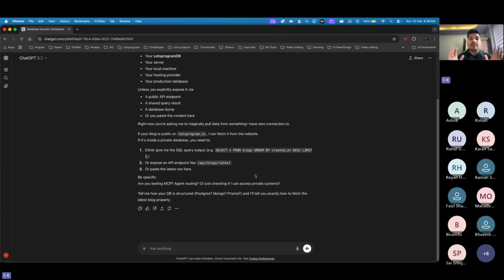Which means this guy only works based on how he has been trained, on what kind of data set he has been trained. So that's what large language models are. They are basically trained on a set of data which he can try to give you answers about. Okay, so this is one of the problems I saw with the large language model. And to fix such problems, there is something called agents.